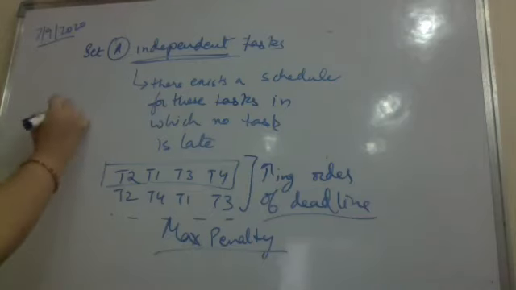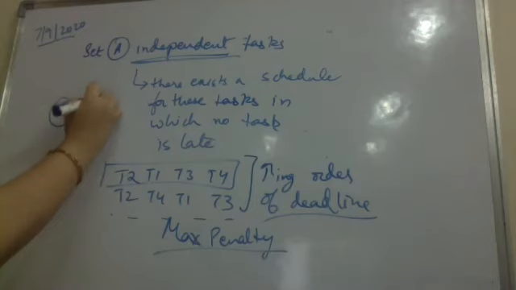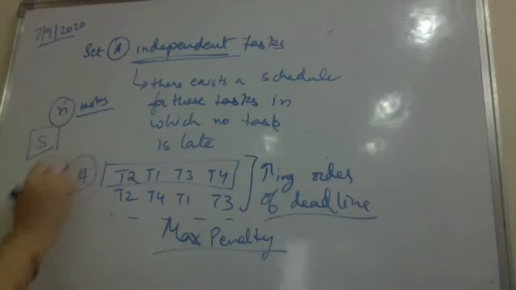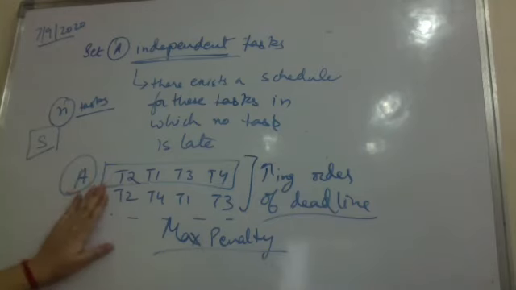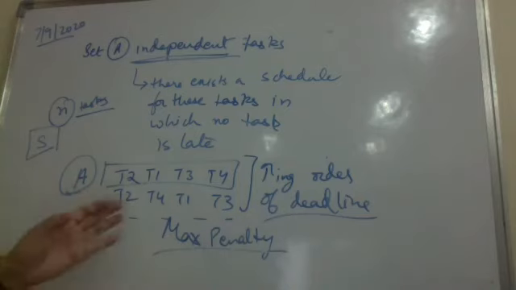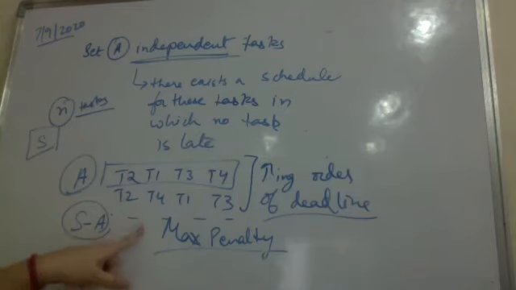Out of the given n tasks, instead of finding the total schedule S, initially I want to find a schedule A which has independent tasks. Those independent tasks are arranged in increasing order of their deadlines so that all the tasks finish by the deadline. Then out of the rest of the tasks, this is S minus A, again I want to find some independent tasks. In our example, only T7 was the independent task that could still be performed early.